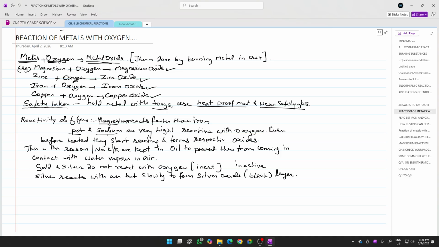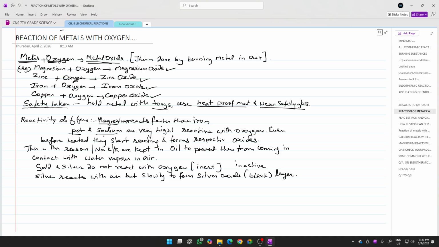Same way potassium and sodium. Now these are not performed as experiments because potassium and sodium are very highly reactive with oxygen. If you try to perform the experiment, you will not be able to do it because it is very dangerous and risky.